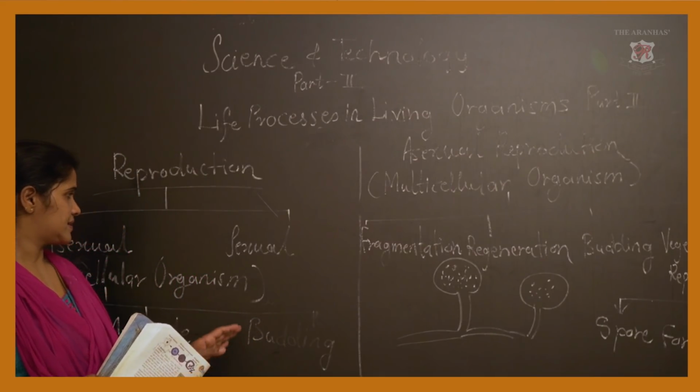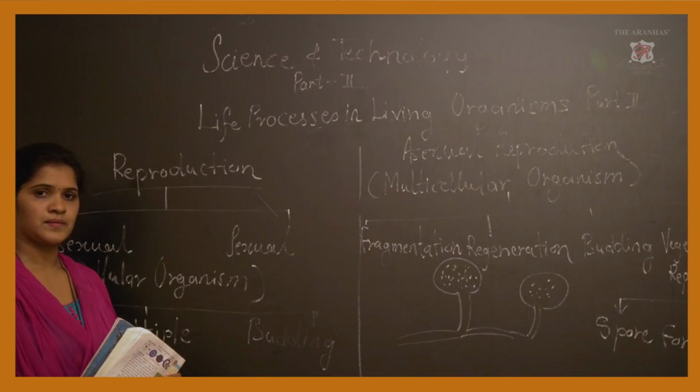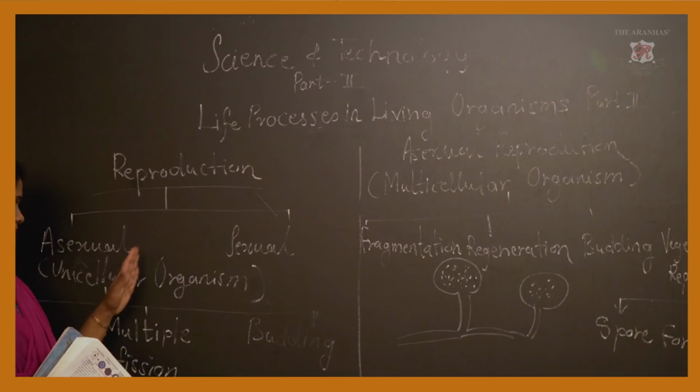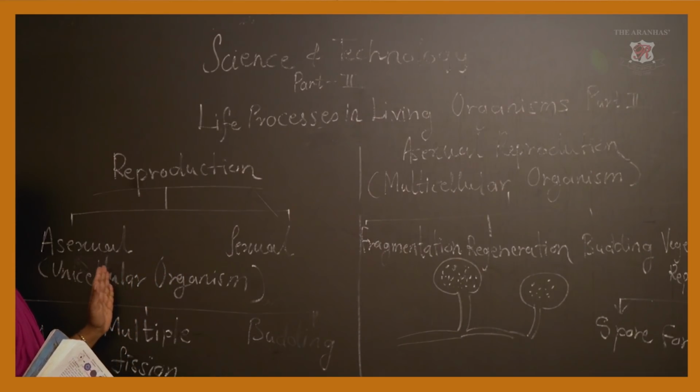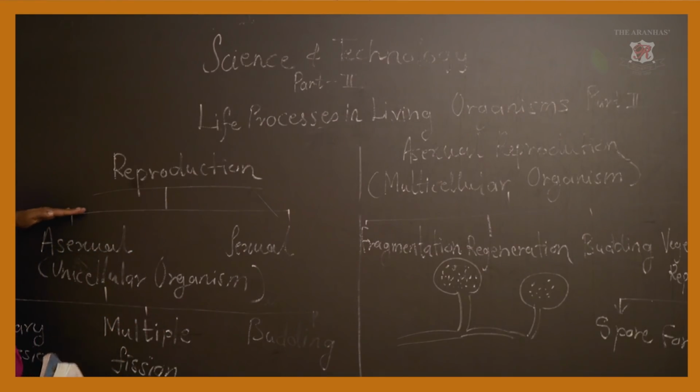Then next, a flow chart of asexual reproduction process by unicellular organisms. Flow chart means you will write like this. From asexual reproduction in unicellular organisms, you will draw binary fission, multiple fission, budding, and even how binary fission is divided. So, you will write down this flow chart.